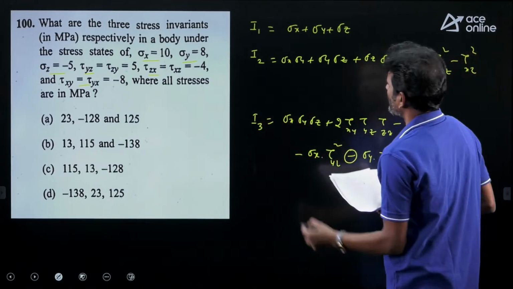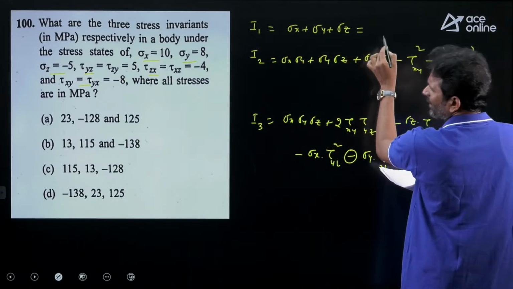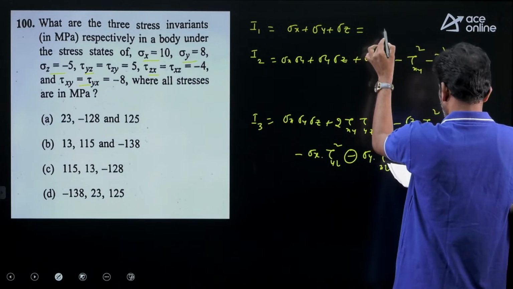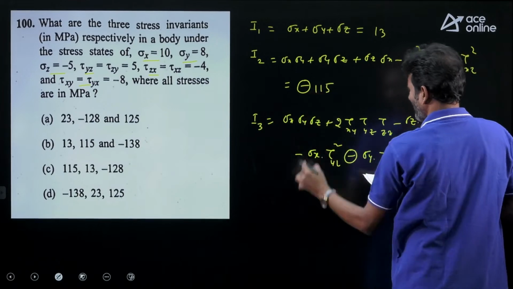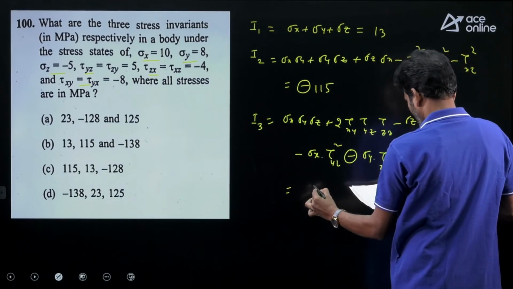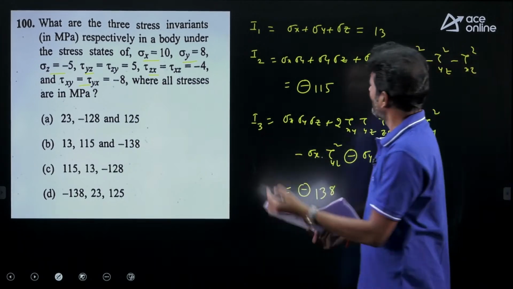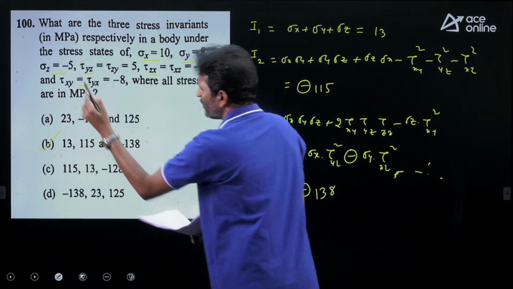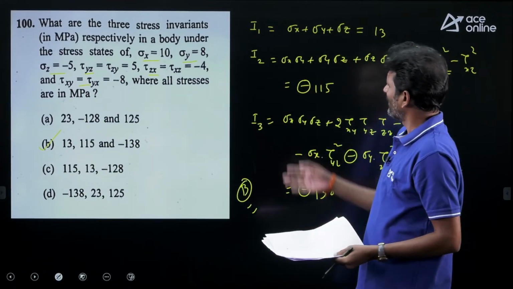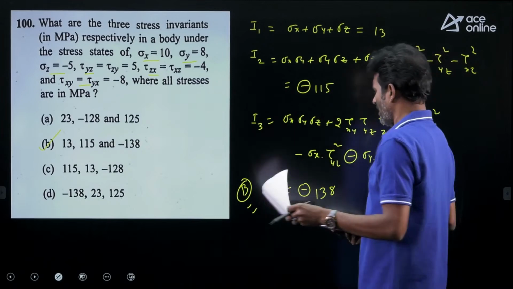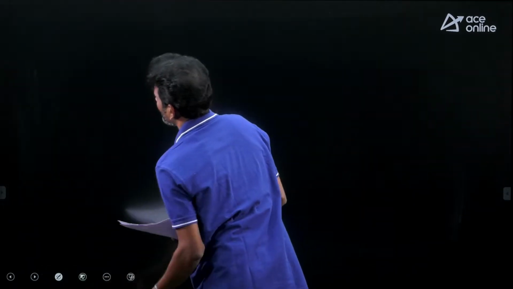Everything is there, just substitute. The first stress invariant is 13, my dear friends. The second one is minus 115. And the third one is minus 138. Minus is missing in option B, so the most relevant option in this case is option B. This is somewhat slightly out of the box, but we have direct formulas, just use them, right? Now let's move on to the next question.